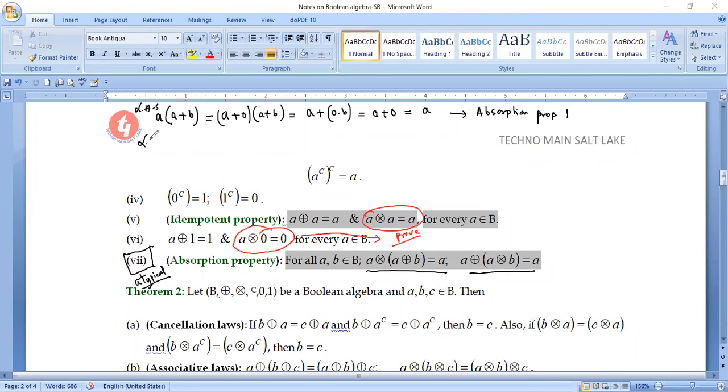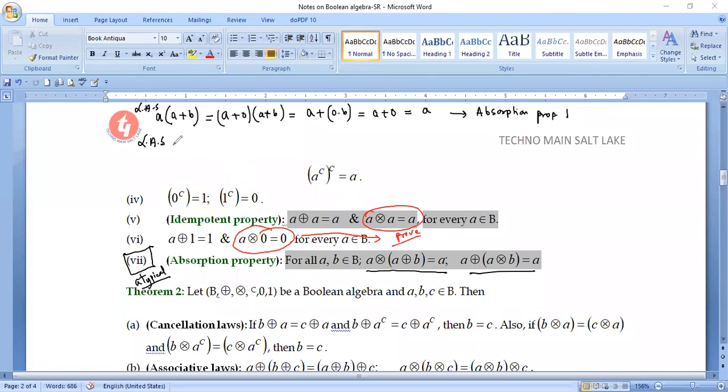Now I'm going to prove the absorption property 2. For 2, we have to show this element, isn't it? The second one is very simple. You don't have to prove it in details. You don't have to show it.